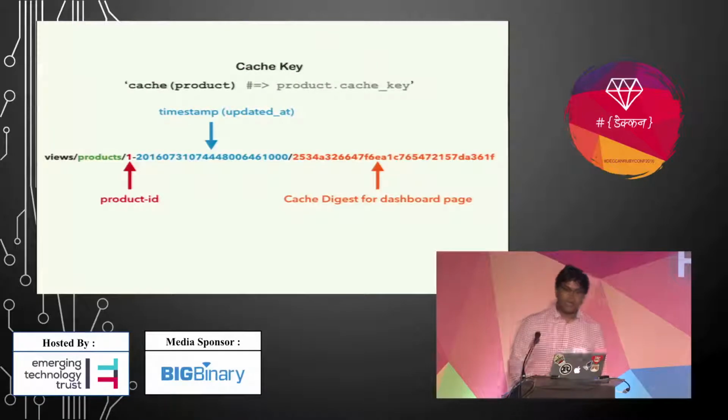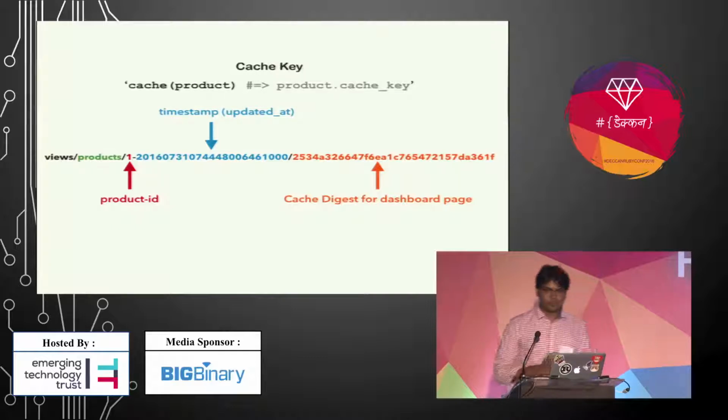Let's see how the cache key gets generated for this model object when we pass it to the cache helper, which we get from fragment caching. You can see there is a product ID of your product object, and there is a timestamp for your updated at column. There is also a cache digest for your dashboard page.